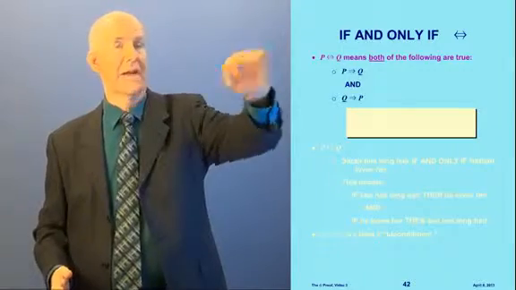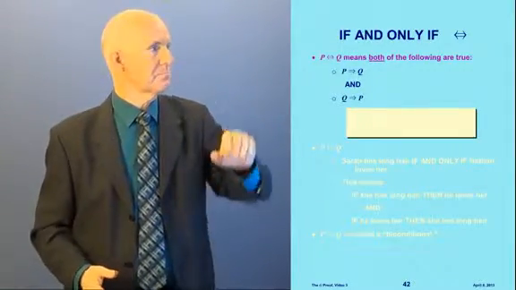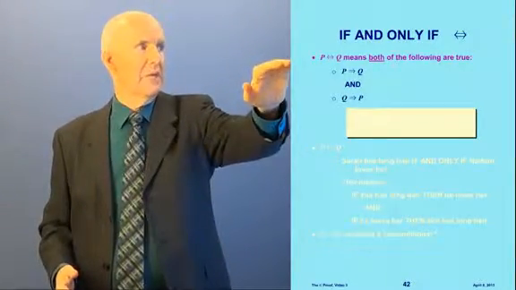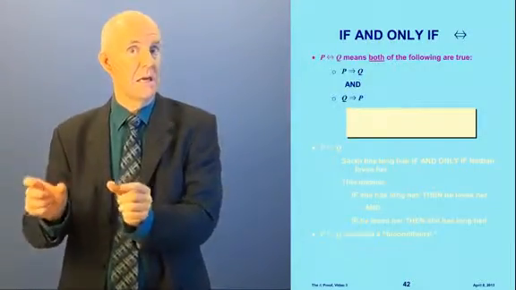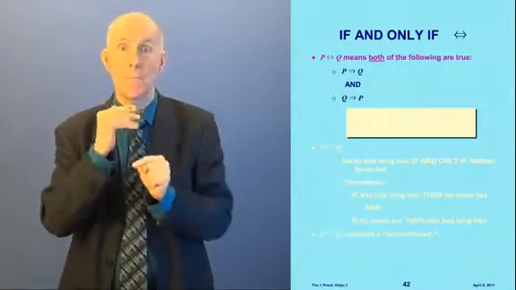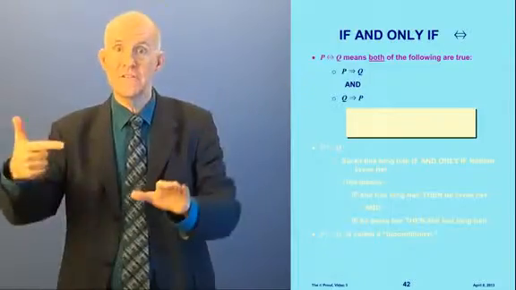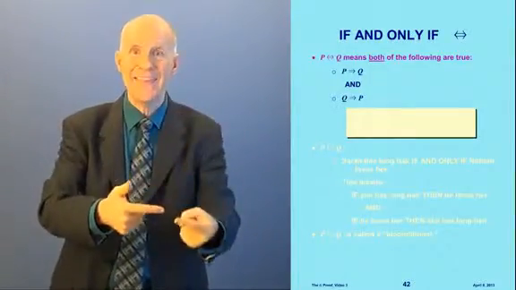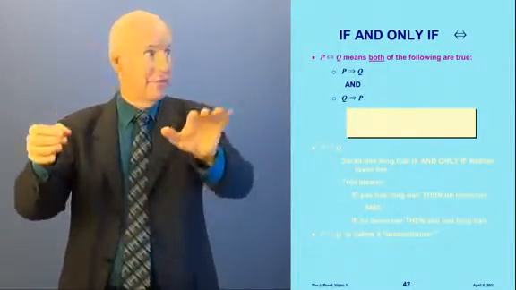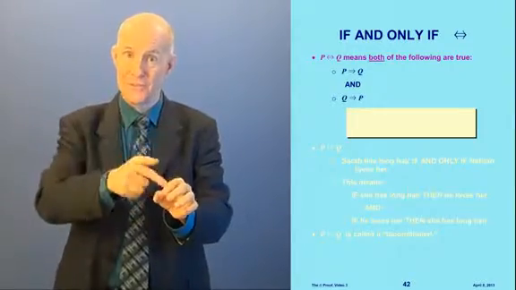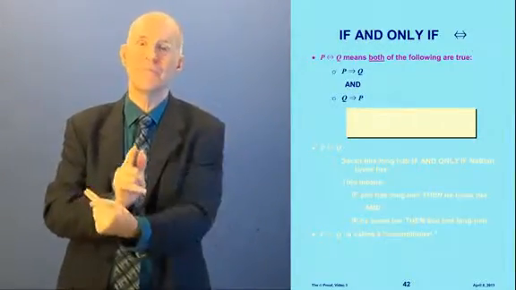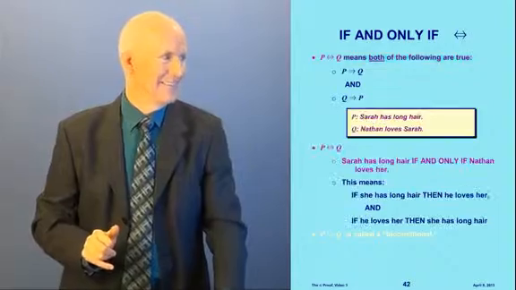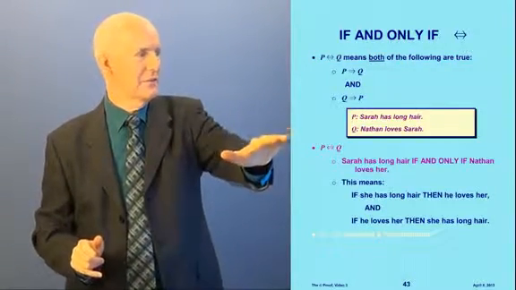All right. Now, the last one, if and only if. This sentence, if I say P, if and only if Q, means both of these are true. It means the forward conditional is true and the backwards conditional is true. It means P implies Q is true and Q implies P is true. Okay? So now, let's use these two sentences.